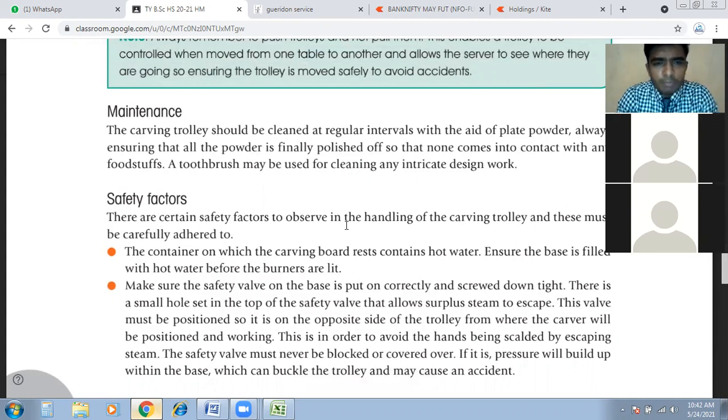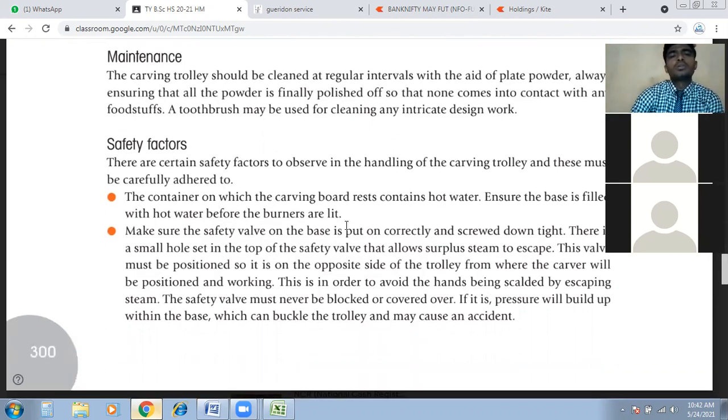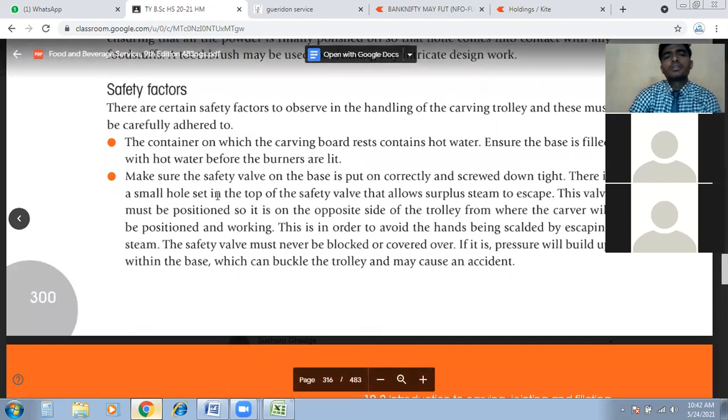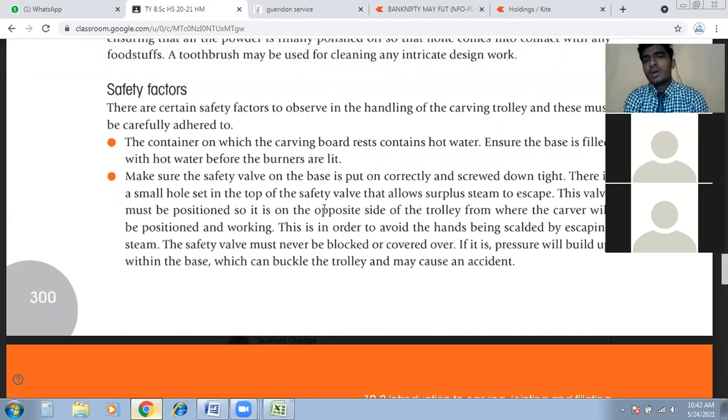A toothbrush may be used for clean and intricate design work. Okay, we have to use the toothbrush to clean the trolley. Then next, safety factors. There are certain safety factors to be observed in handling the carving trolley, and these must be carefully adhered to. So there are some safety measures we need to keep in mind.